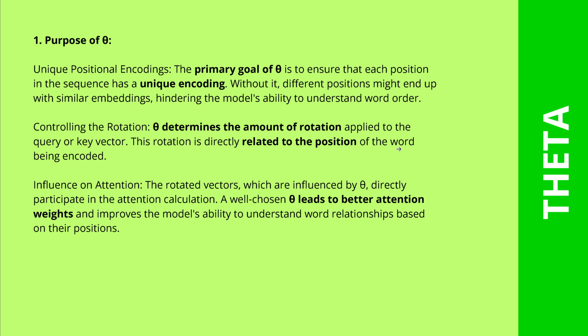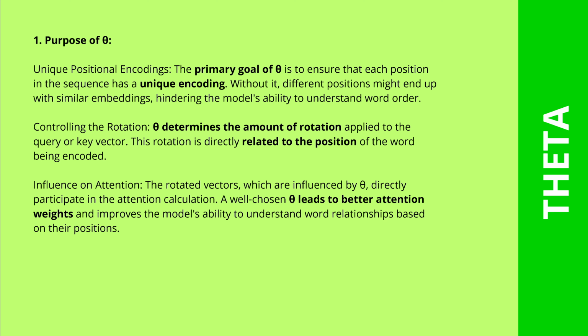So now let's focus in the next part only on this theta, because theta is extremely important. Why do we need it? We want to have unique positional encodings. The primary goal of theta is to ensure that each position in the sequence that we put into our LLM has a unique encoding. Otherwise, different positions might end up with similar or really close embeddings, and we do not want this.